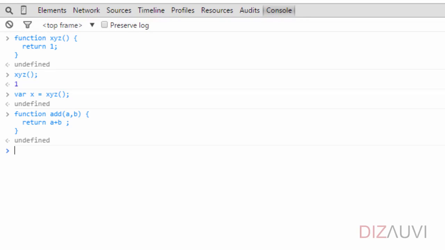So the general structure of a function is that we start with a function keyword, then the name of the function, then the parameter list.